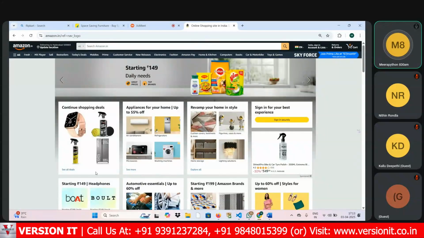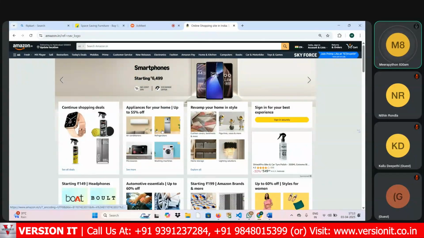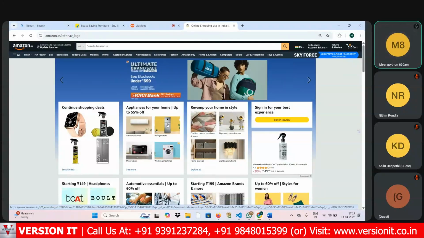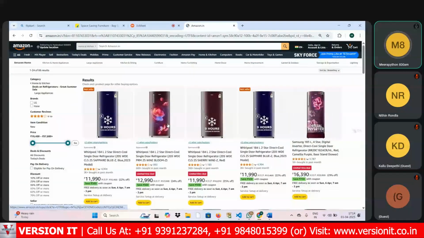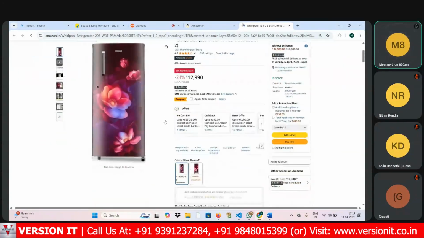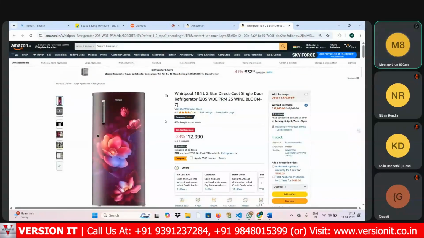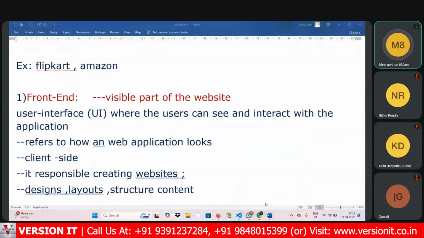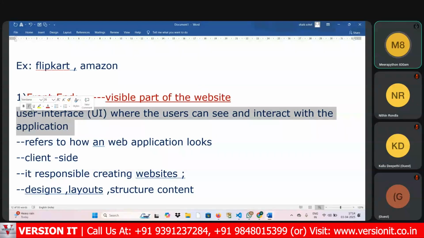Front end is the user interface, where the users can see and interact. If I click on the refrigerator here, what happens? I am able to interact with the website, and some action happens. So who is responsible for creating all these things? Front end developers only. So what is front end? The visible part of a website, the user interface where the users can see as well as interact with the application.